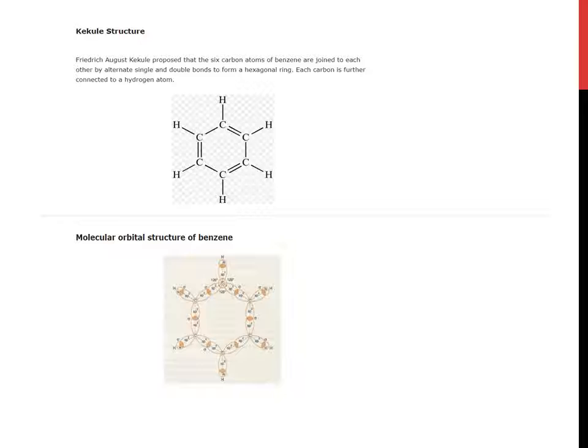Now, Kekulé structure. It tells about the resonance in benzene, where the pi bond should be shown. Kekulé proposed that the 6 carbon atoms of benzene are joined to each other by alternate single and double bonds to form a hexagonal ring. Each carbon is further connected to a hydrogen atom. Shown on the screen, there are alternate double and single bonds. The molecular orbital structure of benzene is also shown at the bottom, and the type of hybridization, sigma bonds and bond angles are also shown.